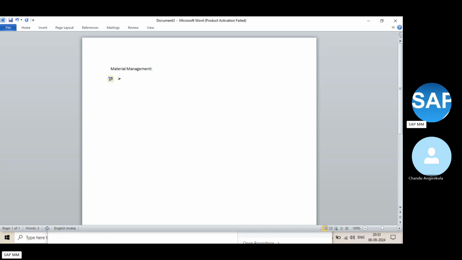The first one is purchasing. We call it purchasing or procurement. Both are the same. Okay, procurement or purchasing. The second one is inventory management and controlling. And vendor invoice verification. So we can say invoice verification again. Going forward, we are majorly working with these areas in material management.